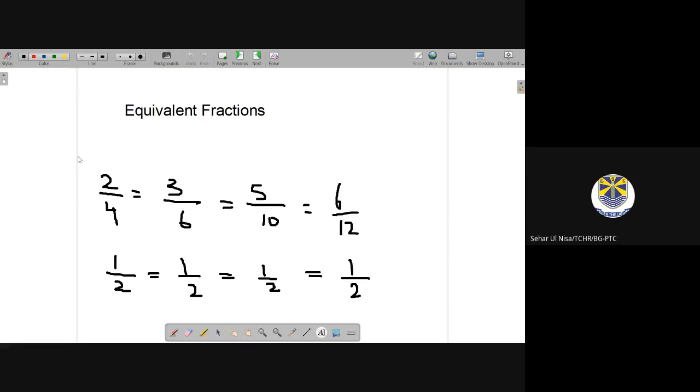In equivalent fractions, the numerator and denominator of every fraction can be different, but when you simplify the fraction, it will give you the same value. As you can see in the example, 2 by 4, 3 by 6, 5 by 10, and 6 by 12. When you simplify all these, they give you the same value, 1 by 2. So these fractions are equivalent fractions.